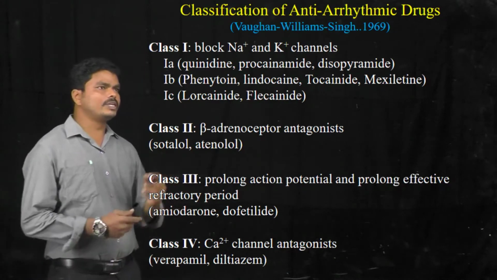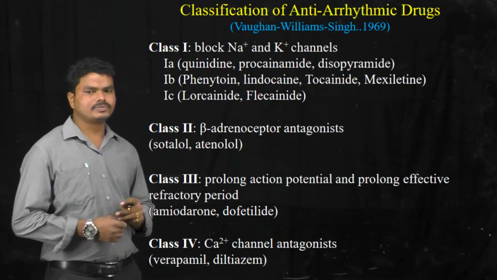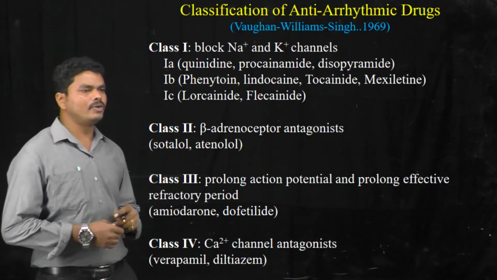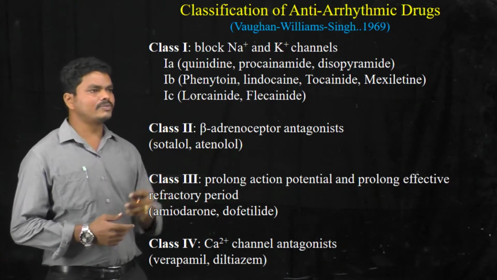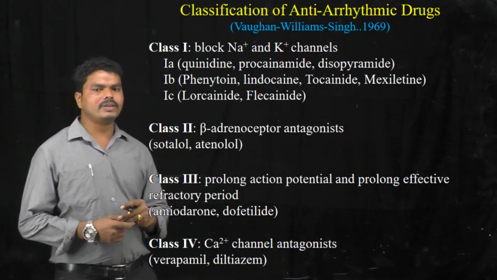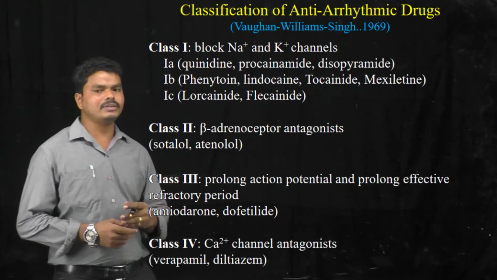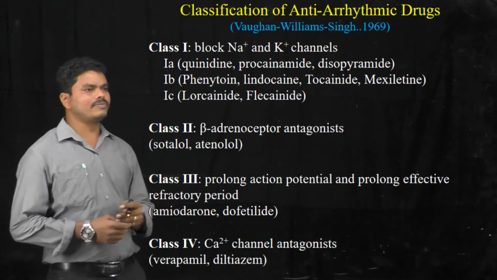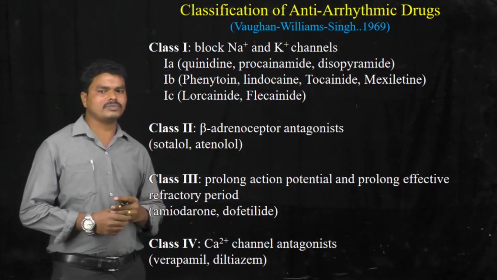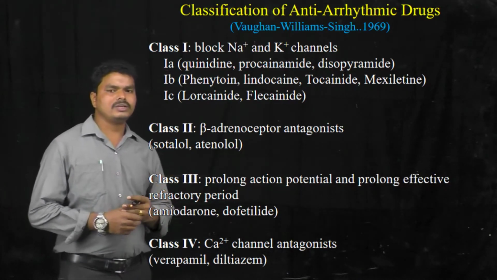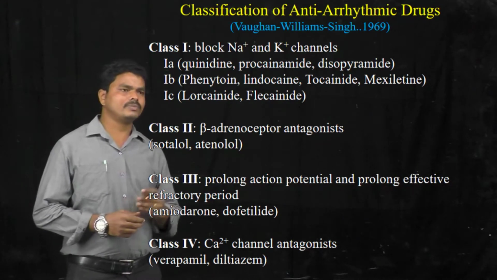When it comes to the classification of antiarrhythmic drugs, they are basically classified into 4 classes. This classification is also called the Vaughan-Williams classification. It consists of 4 classes of drugs. Class 1 drugs are the sodium and potassium channel blockers.